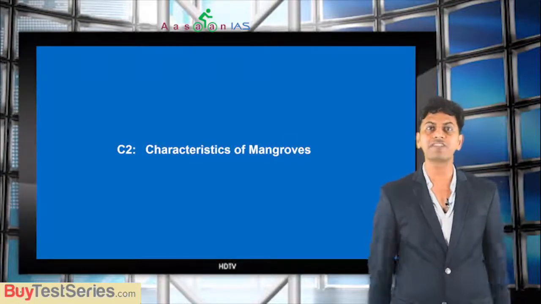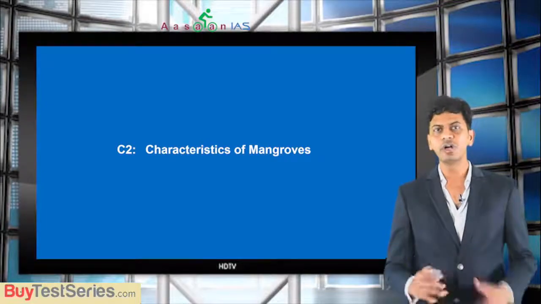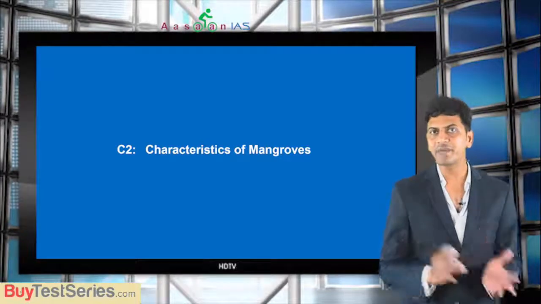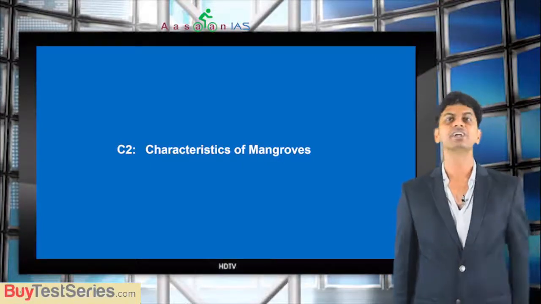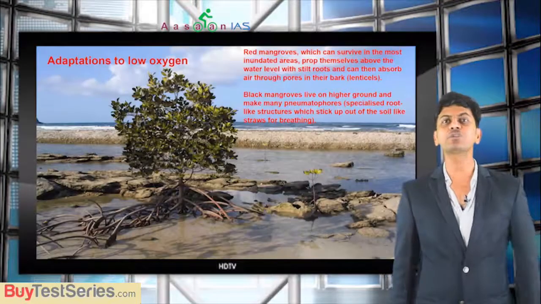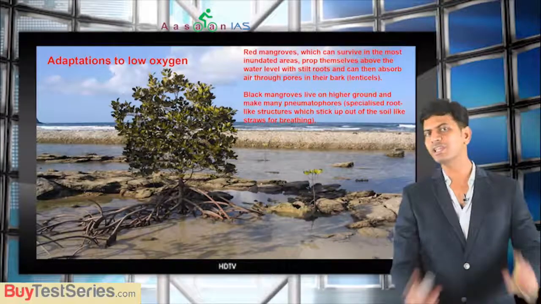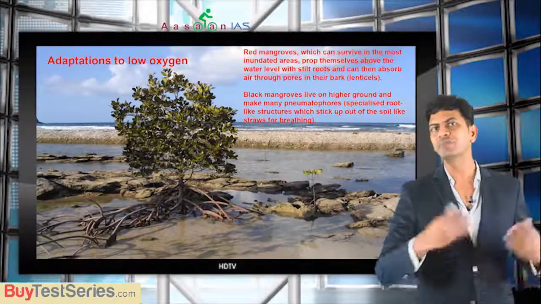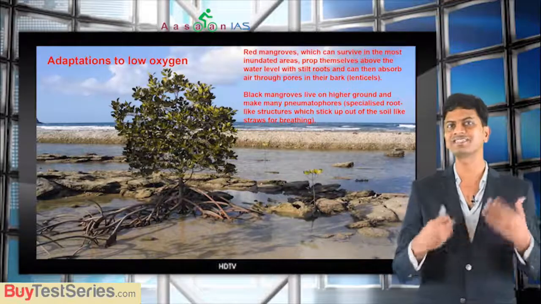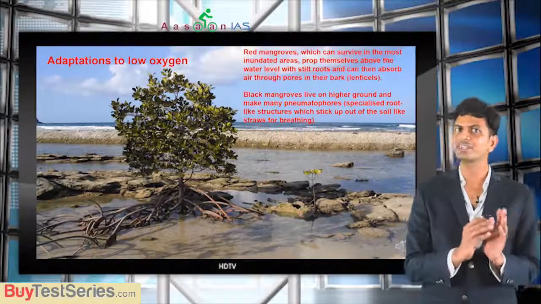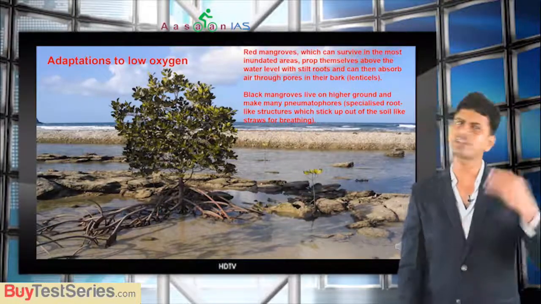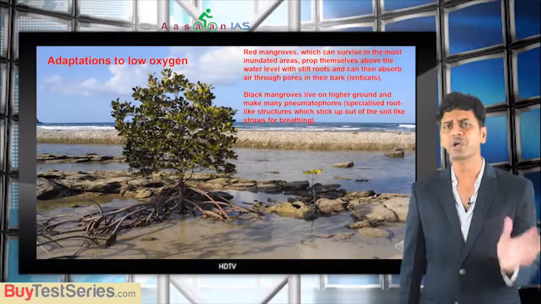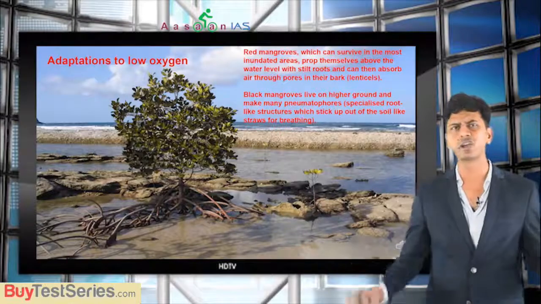Now we understand what are the characteristics of mangroves, how they are surviving in such an atmosphere. How are they able to live in such an environment, that means what kind of characteristics they have. We'll see that. Even if you know the heading, that is sufficient. We need not go deep into this because we are not doing any research on them. So we are only understanding the basics of environment. If you know what are mangroves and what are their characteristics, that is sufficient. We do not require how they are doing it and all, right?